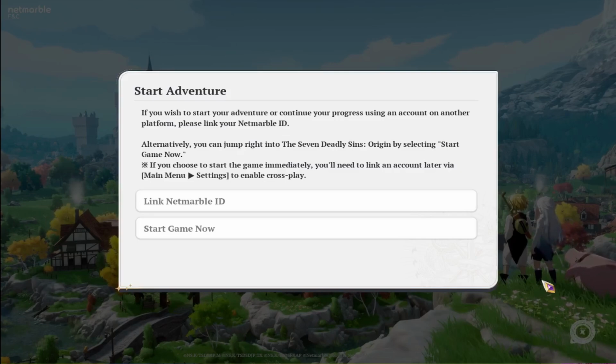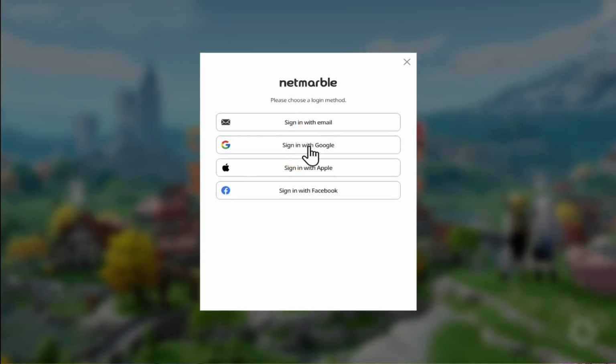First of all, open up the 7 Deadly Sins Origin PC game on your device, and right within the homepage, you will see the Link Netmarble ID option. Go ahead and click on it, and now you will see various different options, including your Google, your Apple, and your Facebook accounts. If you have already created your account using these in the first place, then you can continue forward. Or you can also proceed to sign up with either one of these methods.